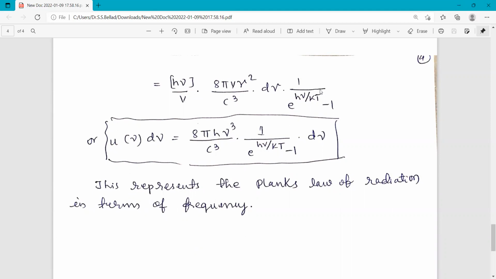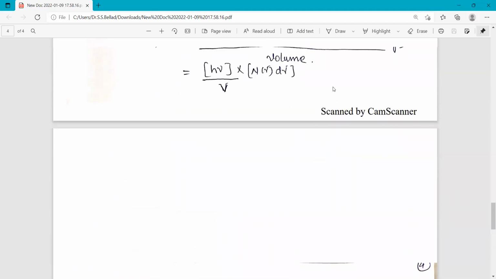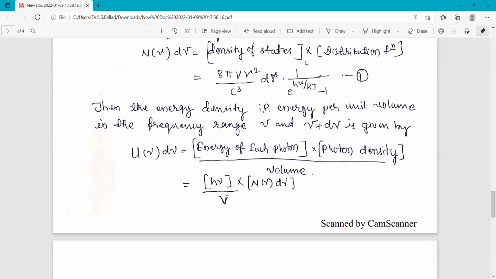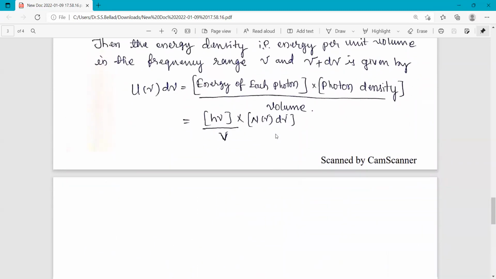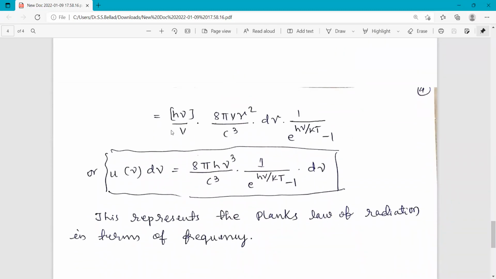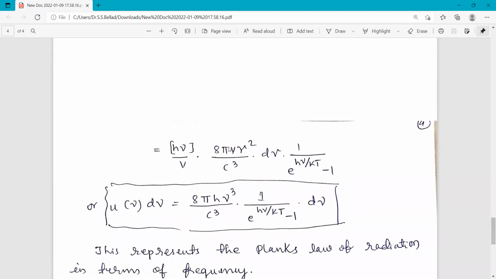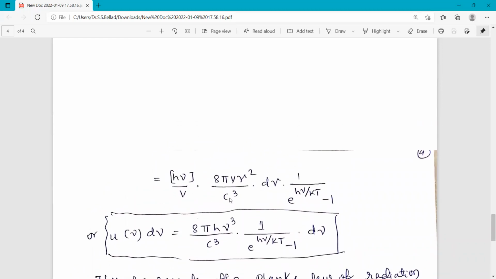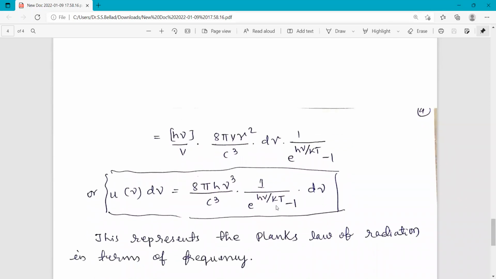Actually one V is here, but here also one V is there, so that gets cancelled. So it comes out to be 8 pi h nu cube divided by c cube into this quantity 1 divided by e raised to h nu by kT minus 1.